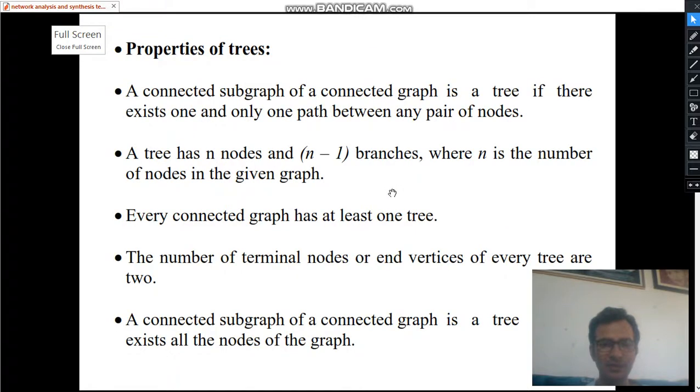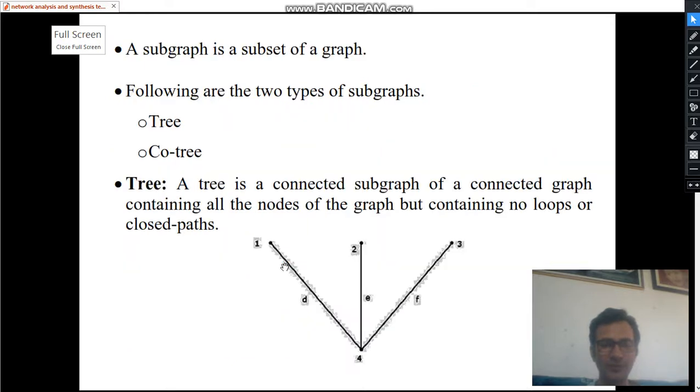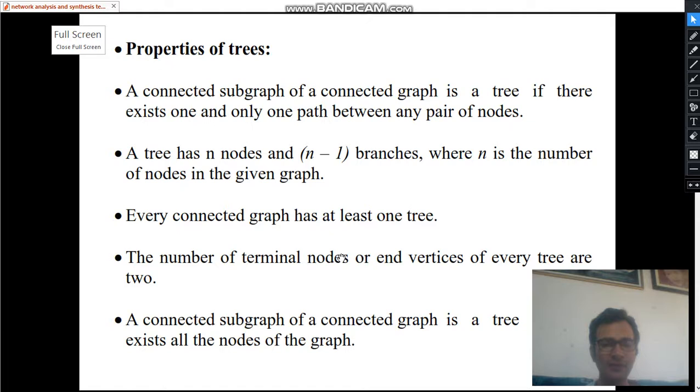So what are other properties? Every connected graph has at least one tree. The number of terminal nodes or end vertices of every tree is 2. For example, if I consider this tree, the number of terminal nodes or end vertices for every tree is 2. So there are 2 terminal nodes, or we can say end vertices.